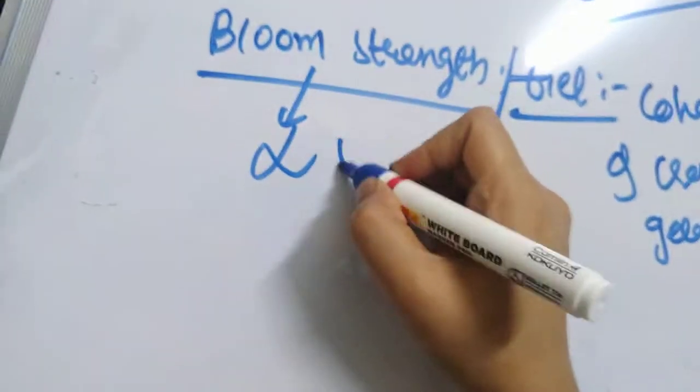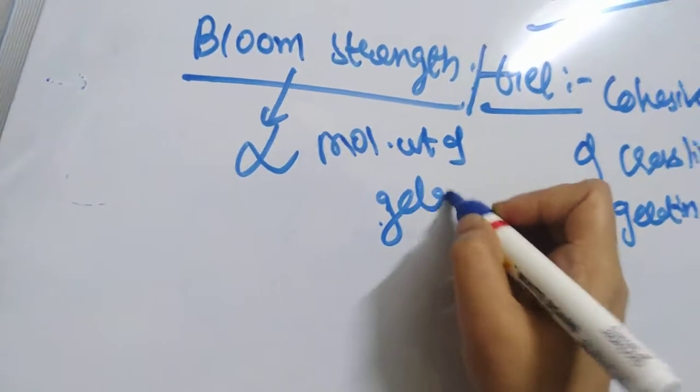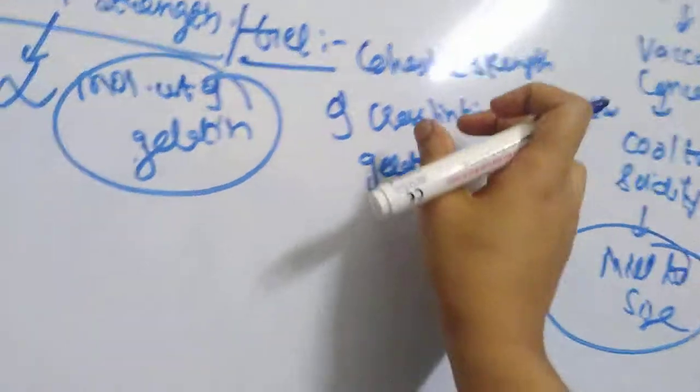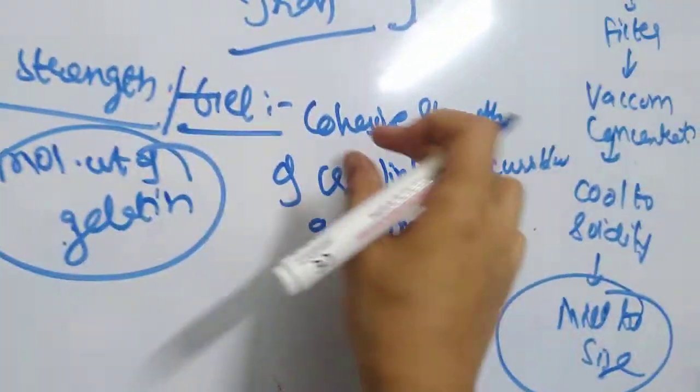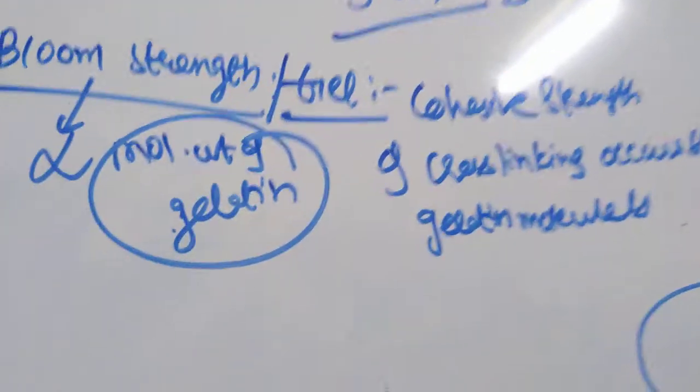Your bloom strength is directly proportional to the molecular weight of the gelatin.